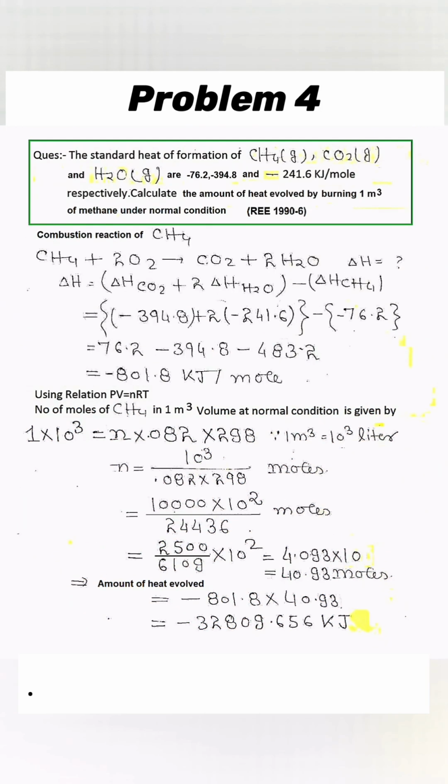Here, methane is used as a fuel and we have to find out the fuel value per unit volume. The enthalpy of combustion of methane will be the heat of formation of water and carbon dioxide minus the heat of formation of methane, and it comes as minus 801.8 kilojoule per mole. Now using gas law, we will find out the number of moles of methane in 1 meter cube volume at normal pressure and temperature, and this value comes as 40.93 moles. Hence, we can calculate the heat evolved during burning of 1 meter cube of methane by simply multiplying this number of moles by the enthalpy of combustion of methane.